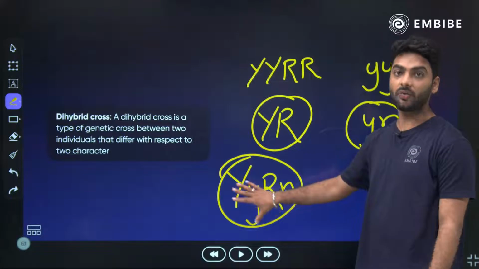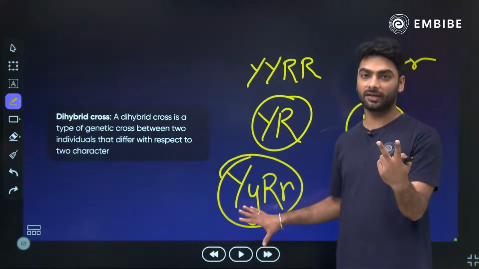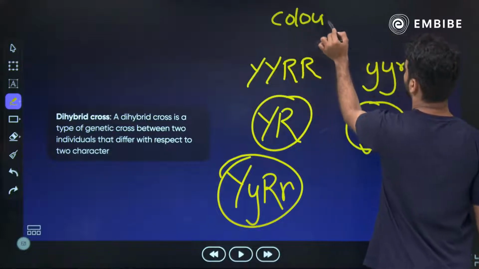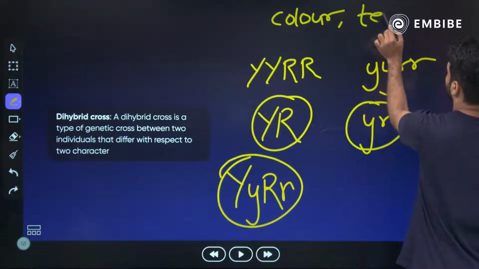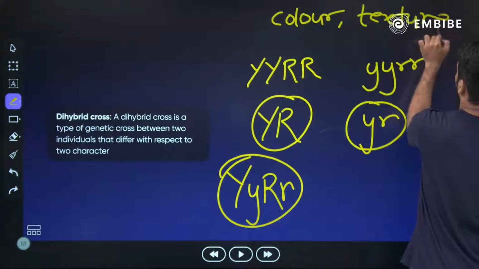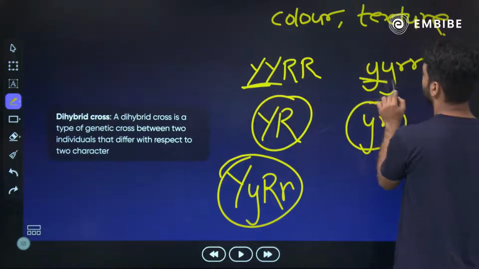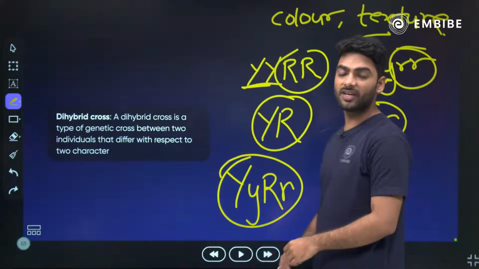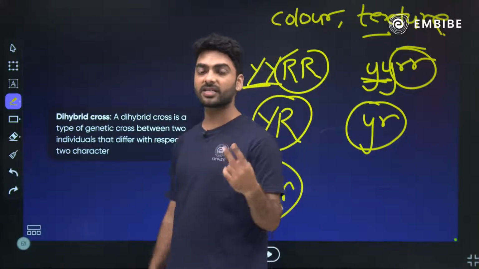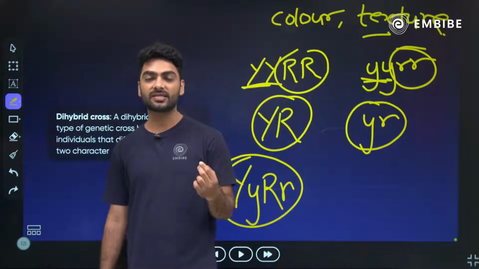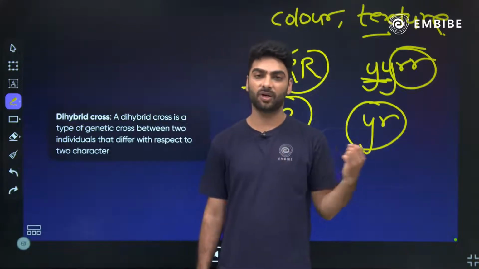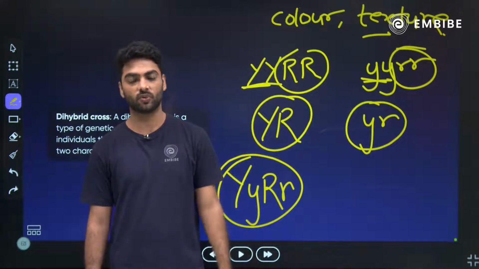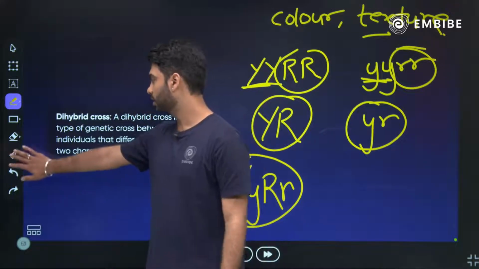Now here you are studying two characters. What are those two characters? One is the color and the second is the texture. Color yellow or green, texture round or wrinkled. So that is why when we are studying two characters at a time, that is when it is called a dihybrid cross. Okay, let's go.